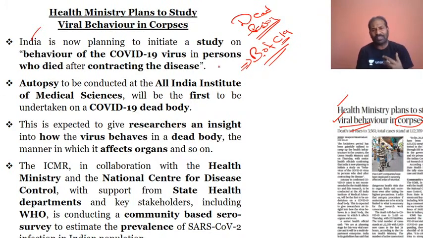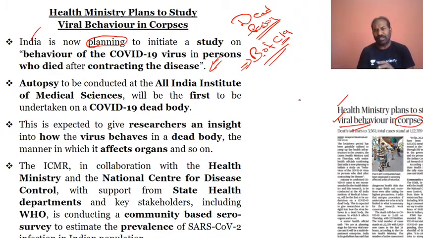There are various studies and tests going on across the world, and India is also planning to go ahead with a study on the behavior of the COVID-19 virus. So it will get into the behavior of the virus, that is SARS-CoV-2, in persons who have died contracting the virus.